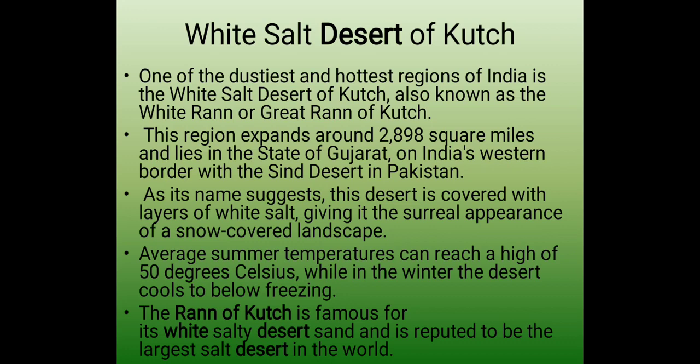The White Salt Desert of Kutch is the dustiest and hottest region of India. It is also known as the White Rann or Great Rann of Kutch. This region extends around 2,898 square miles and lies in the state of Gujarat. As its name suggests, this desert is covered with layers of white salt, and average summer temperature here reaches 50 degrees Celsius. The Rann of Kutch is famous for its white salty desert sand and is reputed to be the largest salt desert in the world.